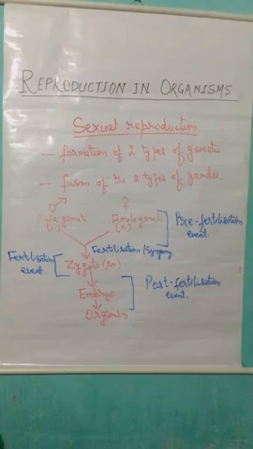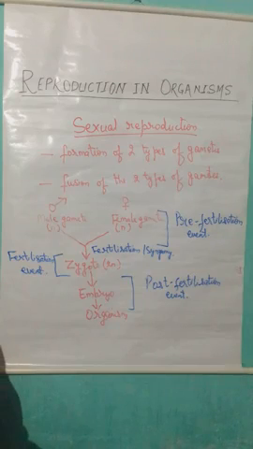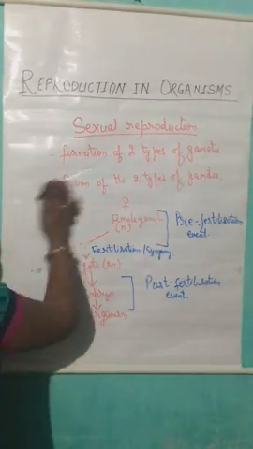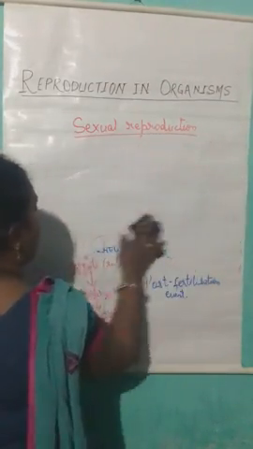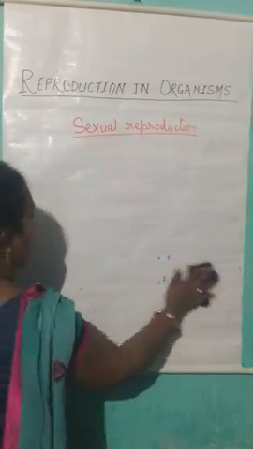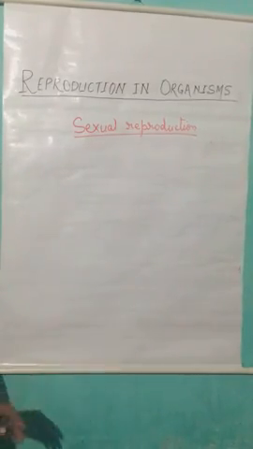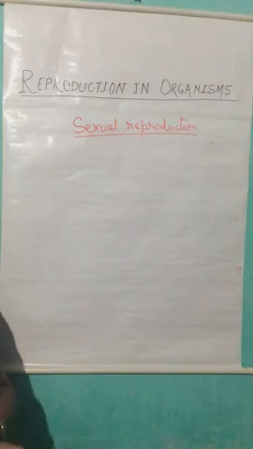Now, before going through the different events, let us discuss the important terms that we should know before proceeding to the next topic.